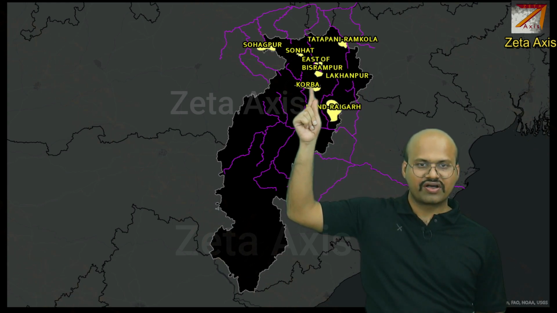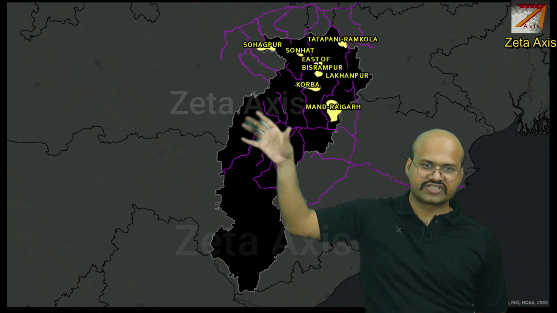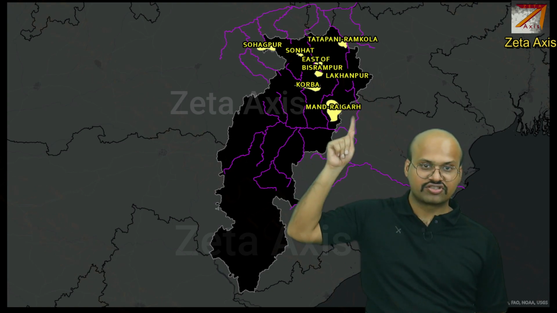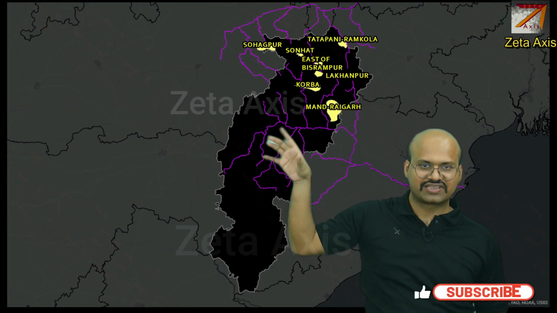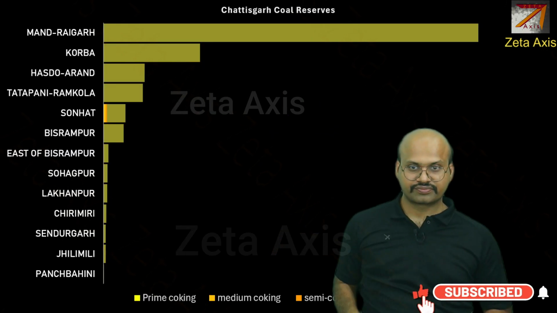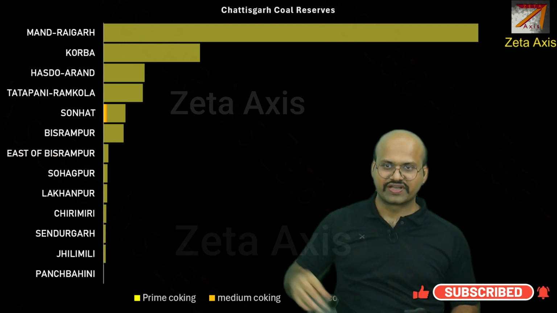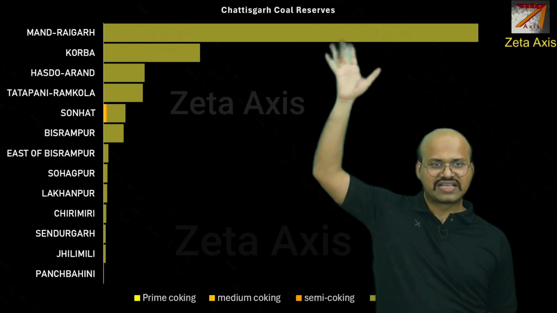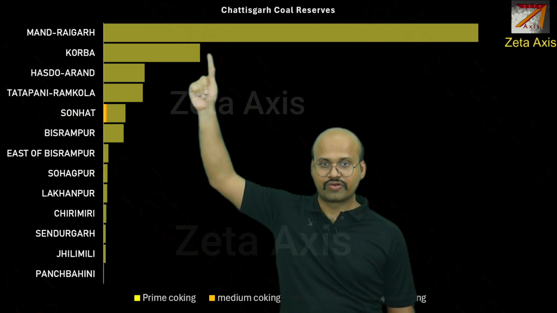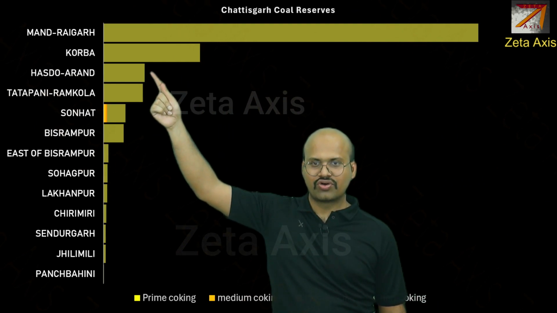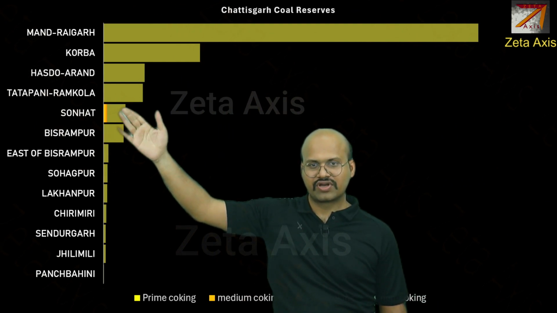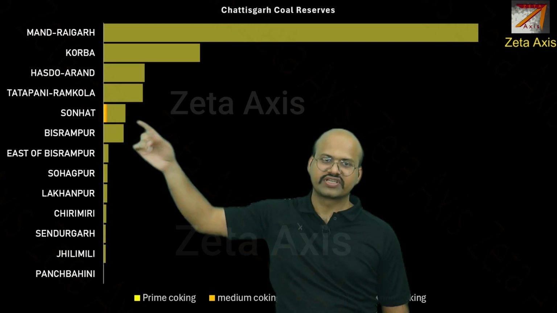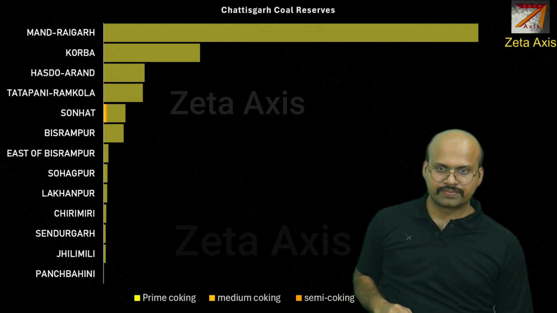Then we have Korba, which is an important coalfield of Chhattisgarh. Then we have Mand Raigarh. This is also an important coalfield of Chhattisgarh, and we have Lakhanpur. If we see the coal reserves, then we can see that Mand Raigarh has highest coal reserves, followed by Korba, Hasdo, Aran, Tattapani, Ramkola and then Sonat. Sonat produces some amount of coking coal.